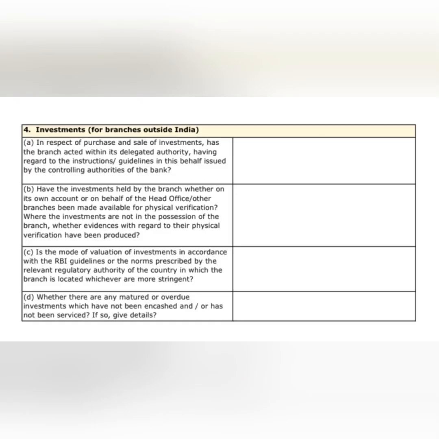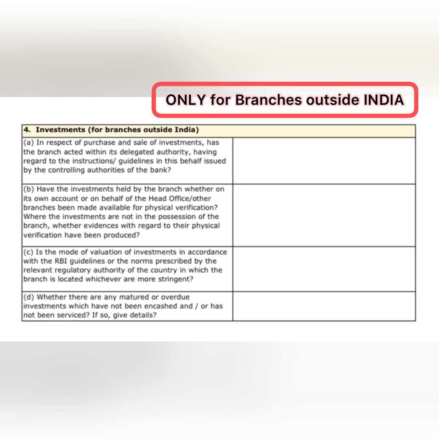Now the fourth point is investments in case of branches outside India. This point is actually for all those branches of Indian banks which are situated out of India. The chartered accountants who are doing the bank audit of such branches, they only have to report about this point. This covers majorly about whether the branch is doing transactions within its delegated authority or not, like buying and selling of investments, holding the investment in its own name or in HO name. Those who are doing the audit of such specialized branch will have to check all these things.